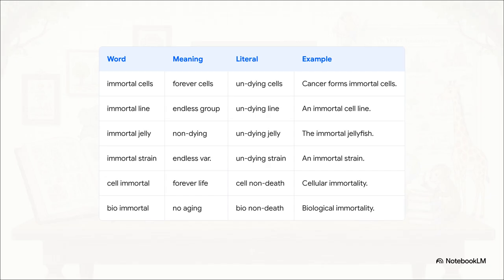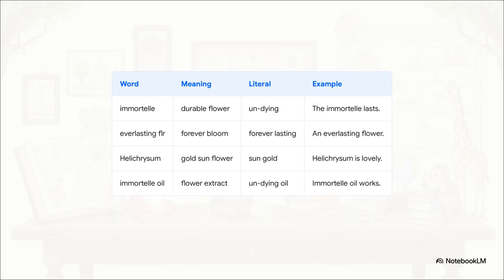It's just so amazing how a root word dedicated to death is flipped to precisely describe life that refuses to end. You probably wouldn't think plants fit in here, but understanding beautifully resilient plants is a crucial stop on our garden tour. Take the immortelle, for instance. This everlasting flower, scientifically known as helichrysum, retains its vibrant color and shape long after it's been picked. It is, quite literally, an undying flower. And from this plant, we extract immortelle oil, which is super highly prized in modern skincare. It's just a wonderful reminder that our vocabulary is deeply rooted in the physical quirks of the natural world.